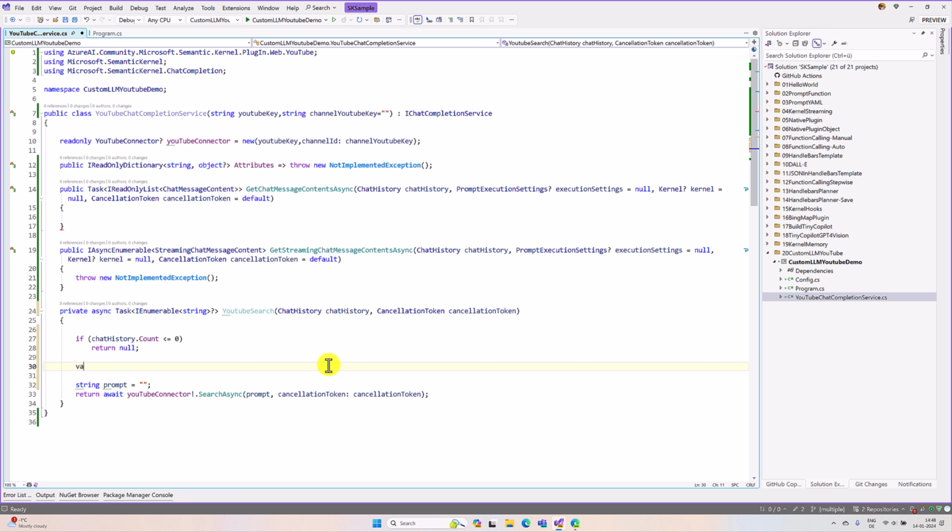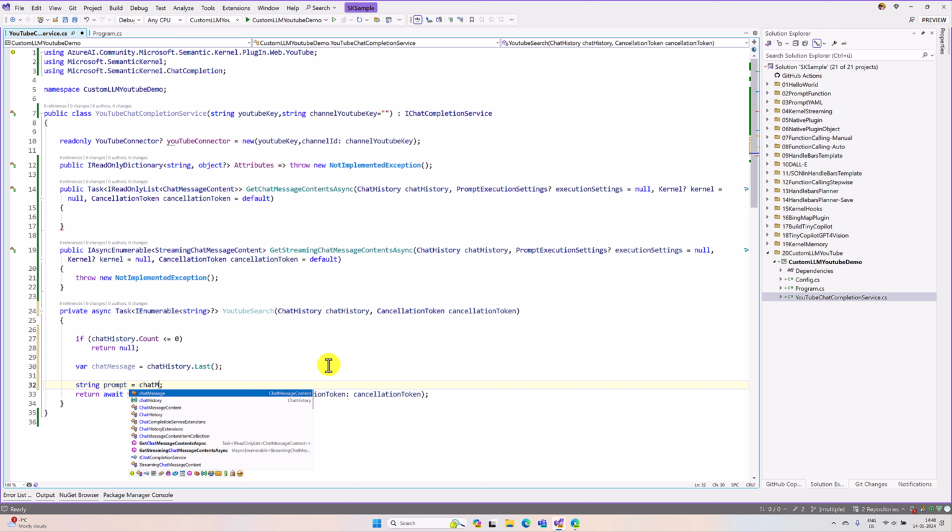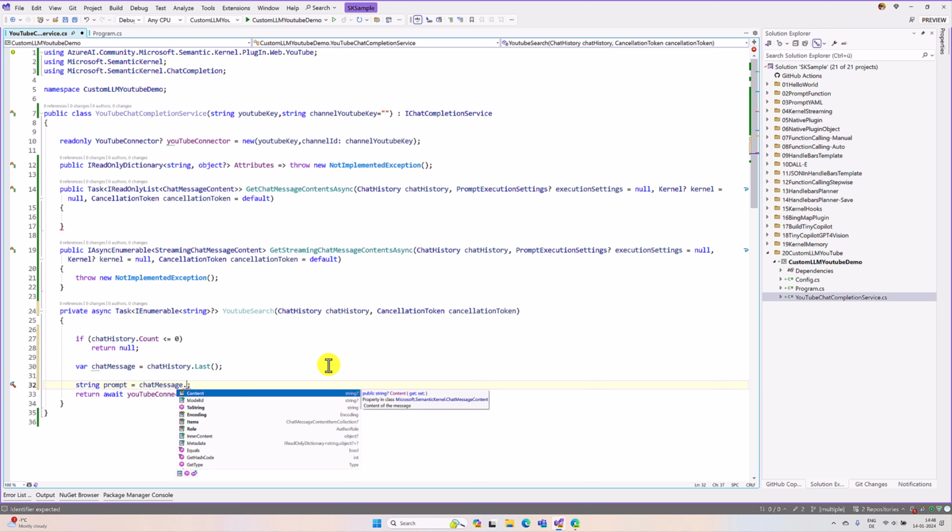For that, I'm going to define one variable, chatMessage equal to chatHistory.Last. Read the last item from the chat history. Okay, so we read it. The next step, go to chatMessage.Content. Here our prompt is available, this content.